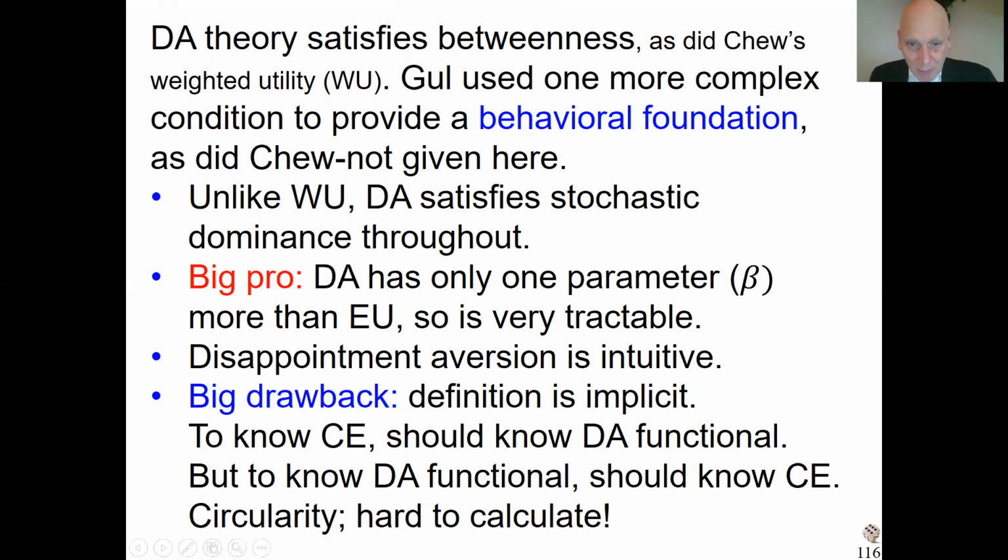But in this situation, if you want to calculate the preference function, you should already know the certainty equivalent. So you don't know where to begin. It's circular. In practice, you should try out some certainty values until by coincidence it fits together. Of course, with computers, we can do it more efficiently, but still, this is a quite inconvenient aspect. It's an implicit equation that defines the functional.